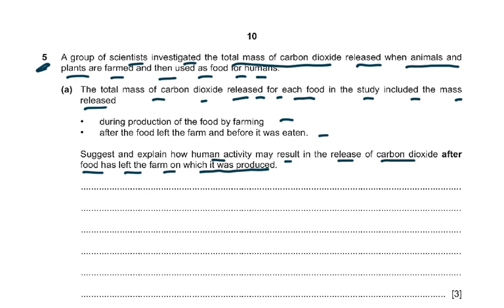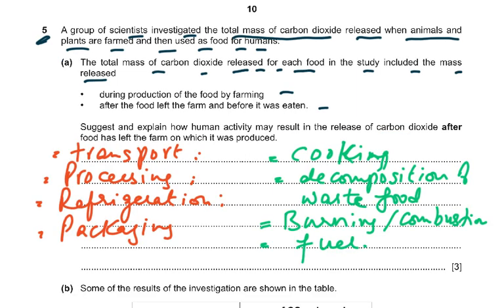What could it be? Transport, processing, refrigeration, packaging, cooking, then waste of the food being disposed of, low quality food, so it will decompose and the microorganisms and bacteria will respire. Then burning and combustion, and then of course the use of fuel. These are the points which are given: transport, processing, refrigeration, packaging, cooking, decomposition, burning, and the fuel.